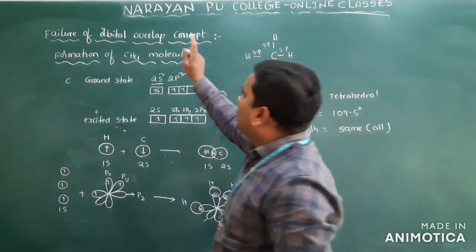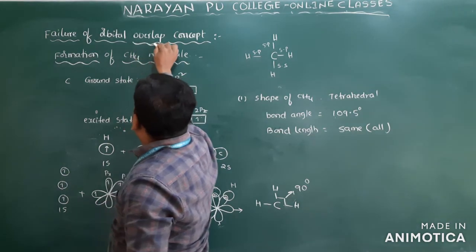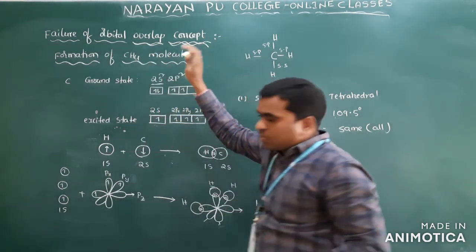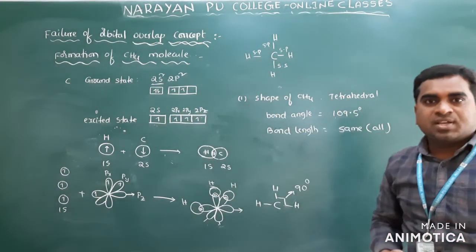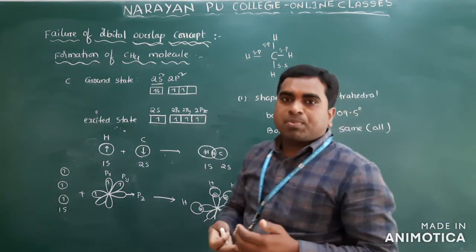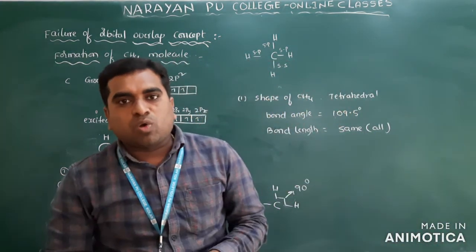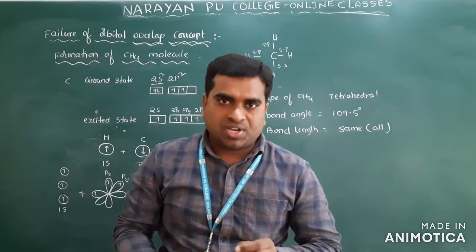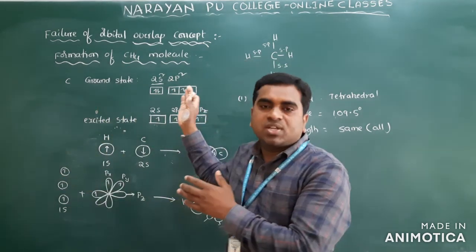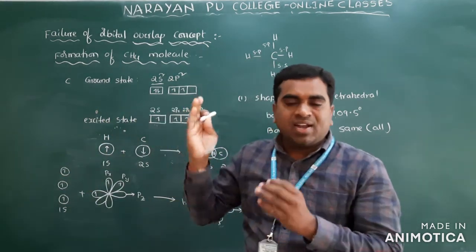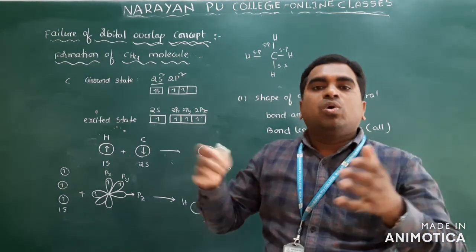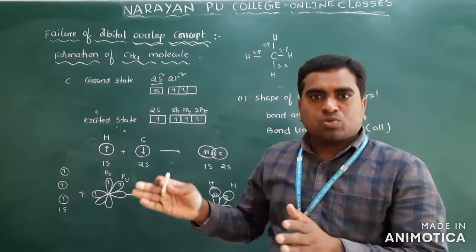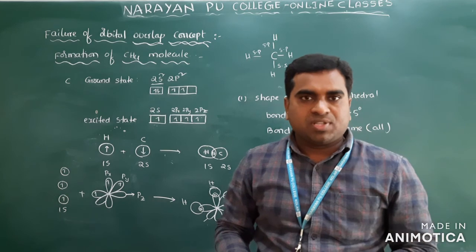So this is the failure of the orbital overlap concept. To overcome this, another concept has been introduced that we will call hybridization. We will discuss what hybridization is and what conditions are required for it, all one by one. A very important concept this is.